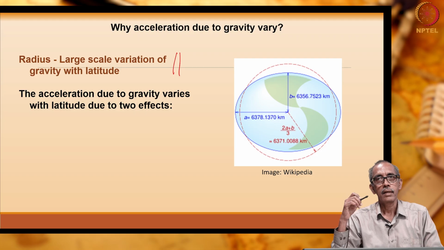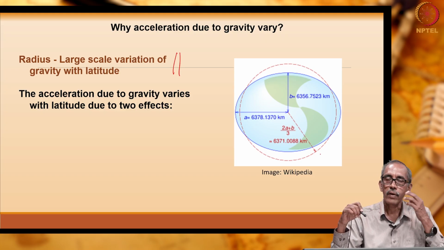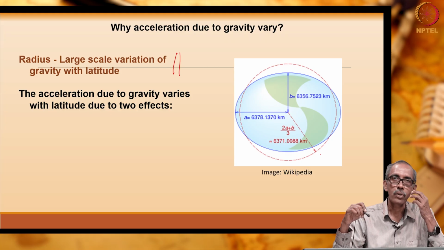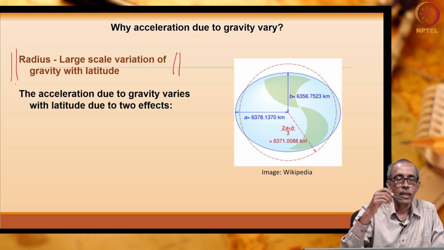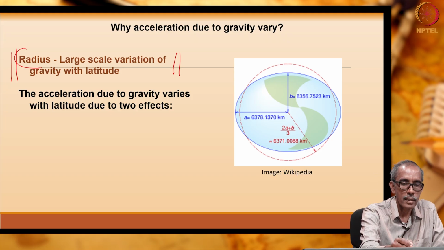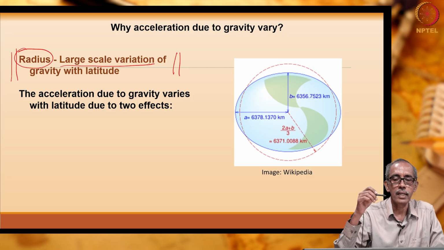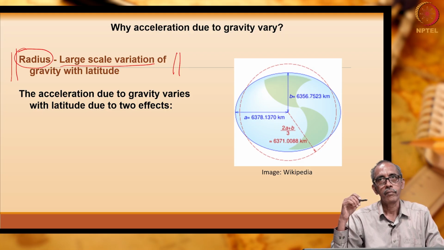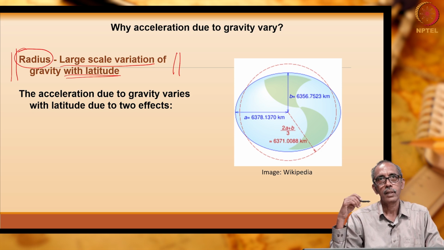In the denominator we had a letter r, which is the radius. We know very well the radius of the earth is actually different depending upon the latitude. Hence, there is an expected variation in the earth's gravity due to the change in the radius of the earth. This leads to large scale variation of gravity, which is associated with the latitude of the earth, right.